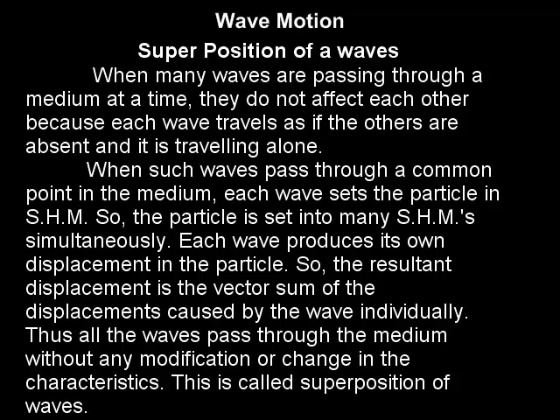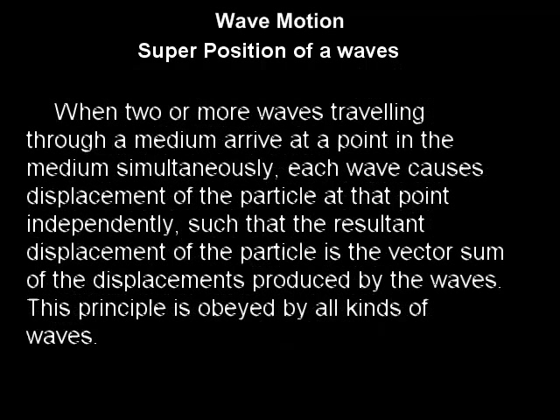Each wave produces its own displacement in the particle. So the resultant displacement is a vector sum of the displacements caused by the waves individually. Thus, all the waves pass through the medium without any modification or change in the characteristics. This is called superposition of waves.